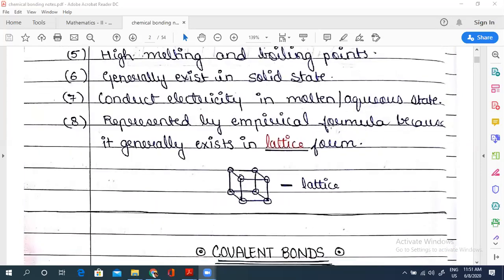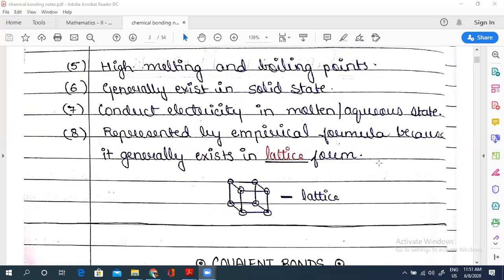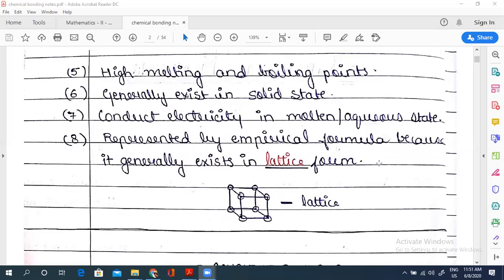Now, because of strong attractive force, they have high melting and boiling points. And due to that, the intermolecular force of attraction will be high, sorry, and intermolecular space will be less. If intermolecular space is less, then they generally exist in solid state.